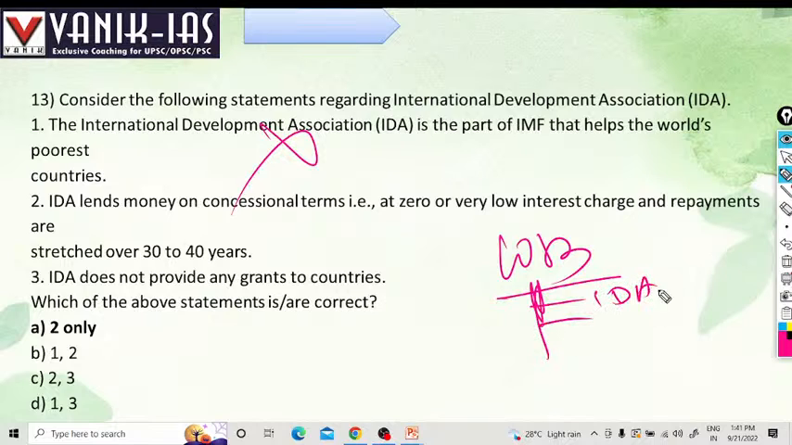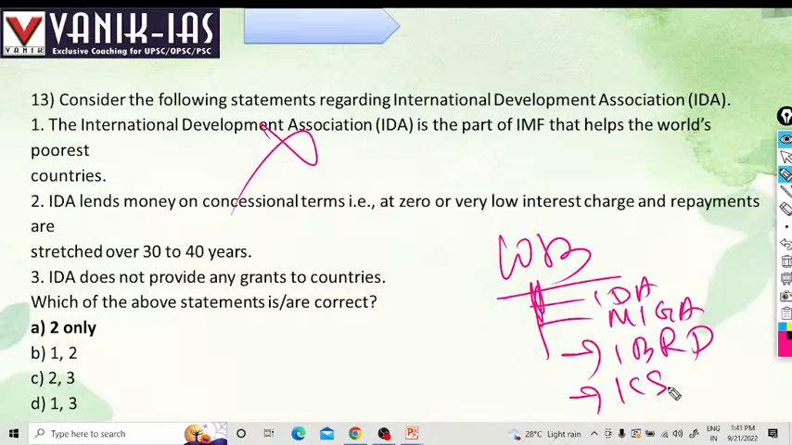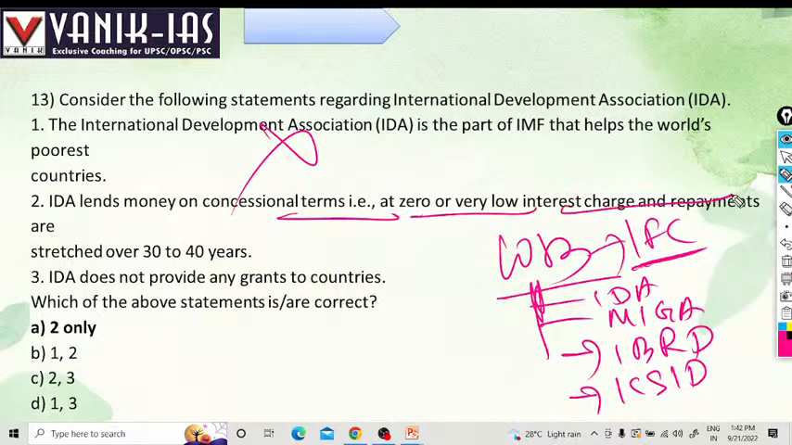One is IDA, next is MIGA, Multilateral Investment Guarantee Agency. There is IBRD, International Bank for Reconstruction and Development. There is ICSID, International Centre for Settlement of Investment Disputes, and there is the International Finance Corporation. So these are the 5 institutions under the World Bank. IDA lends money on concessional terms at zero or very low interest charge, with repayments at a stage of 30 to 40 years. Yes, long-term loans.